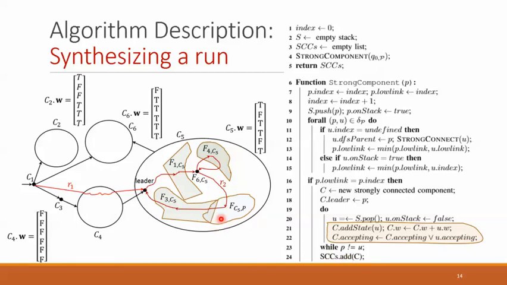Note that by the same single pass of DFS, we actually have a prefix R1, but that path may not be a shortest path. To synthesize a shortest prefix, we use breadth-first search from the initial state until the leader is reached.